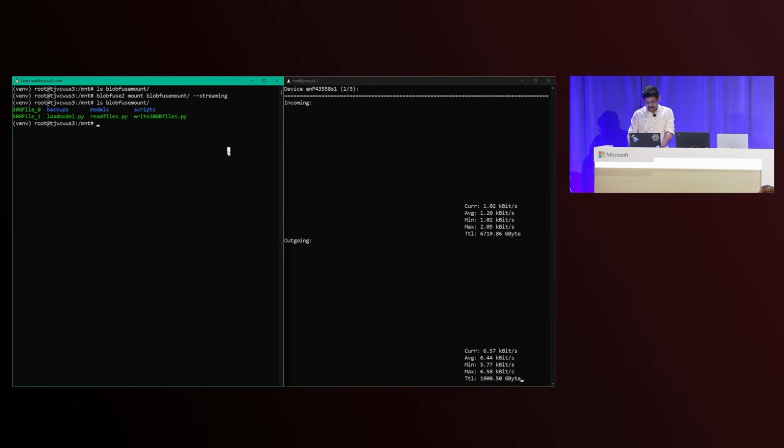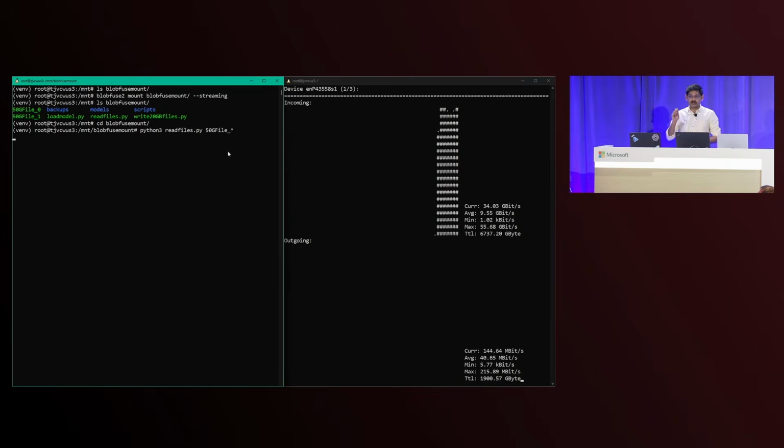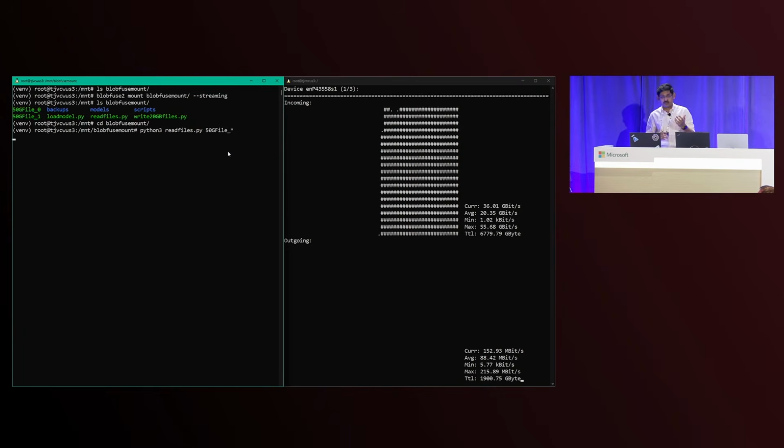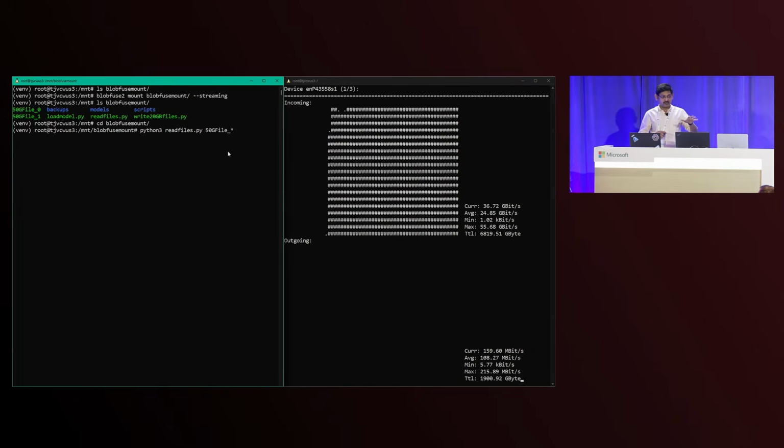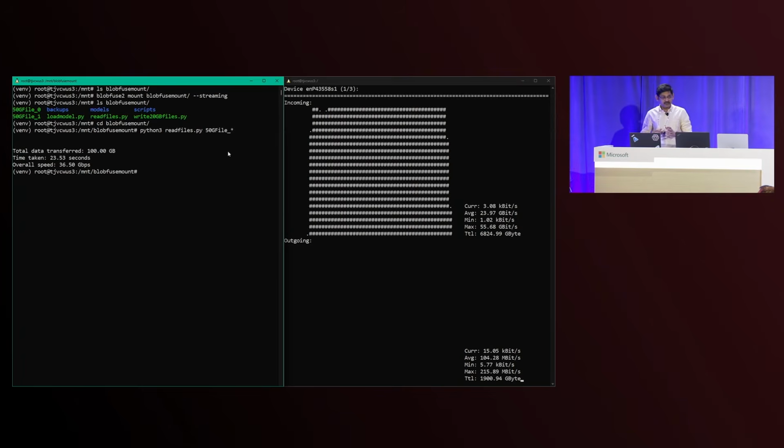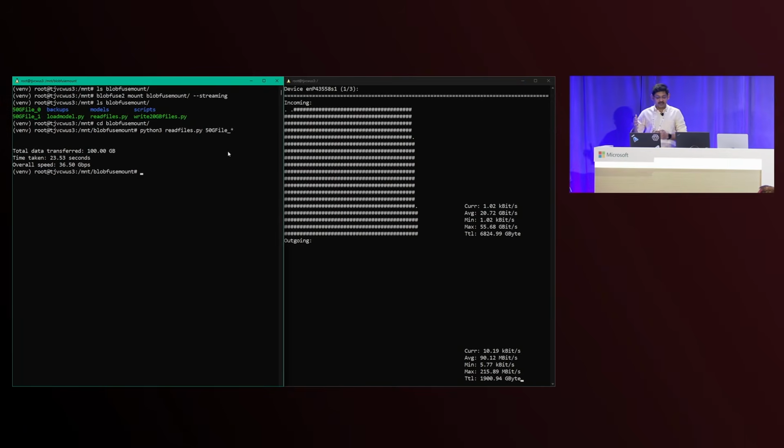Okay, let me go ahead and read those 50 GB files. All right, as you can see, the moment I asked it to read those 50 GB files, it is immediately maximizing the 35 gigs per second bandwidth. What it's doing now is using this block cache technology that I spoke about, which is dividing this large file into chunks, prefetching them ahead of time, reading all of them in parallel, and serving it to the application that requires to read this file. If you have really large files that require sequential reads, then this is the way to go. And just like that, we loaded 100 GB of data in about 23 seconds.